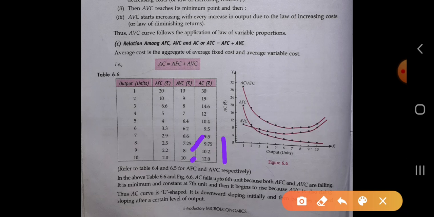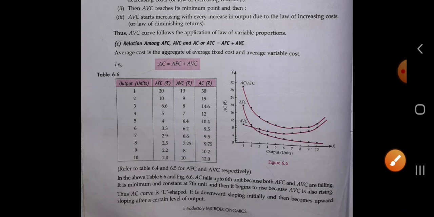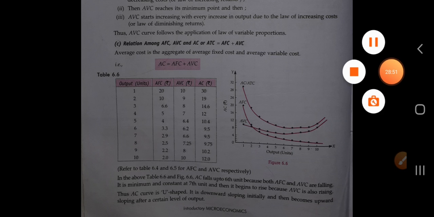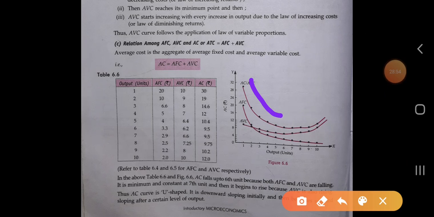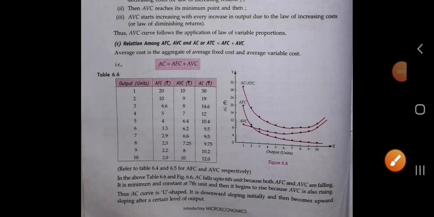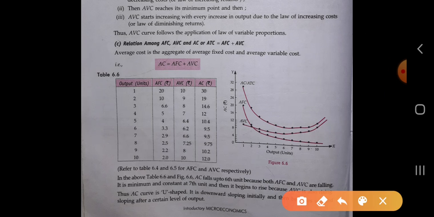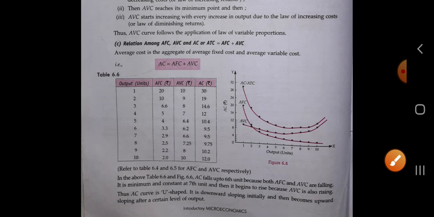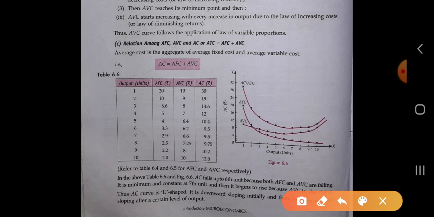Only because of that AC starts to increase again. Then the AC curve is U-shaped. Initially it is downward sloping and then becomes upward sloping after a certain level of output. It declines up to the 6th and 7th unit, and after that it starts increasing.